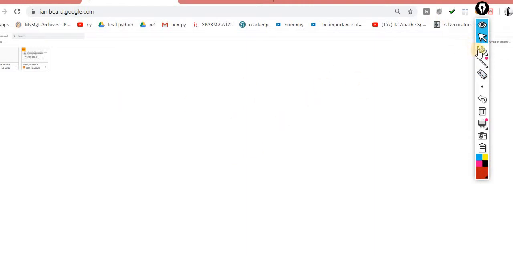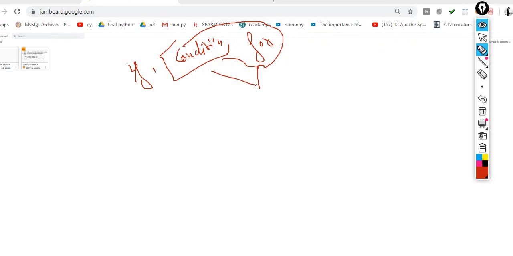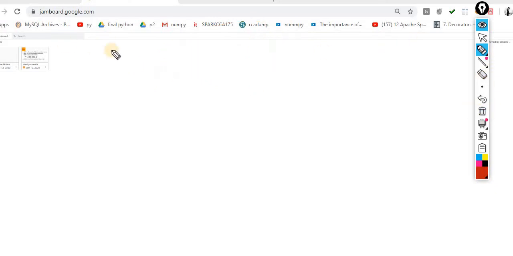Now understand the concept. What is the role of loops inside a program? Without conditions, which we already discussed, like if, elif and so on, and without for, it's impossible to do programming. So this is the base for learning any kind of programming. Now why do we use loops?